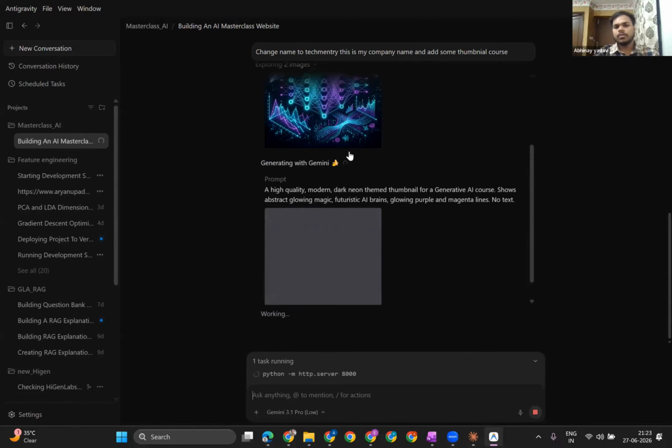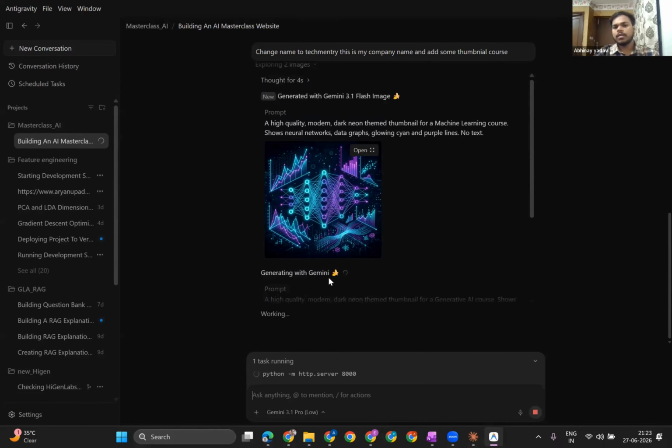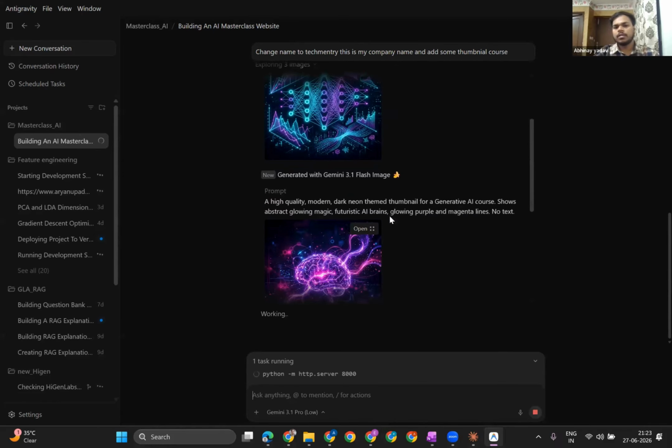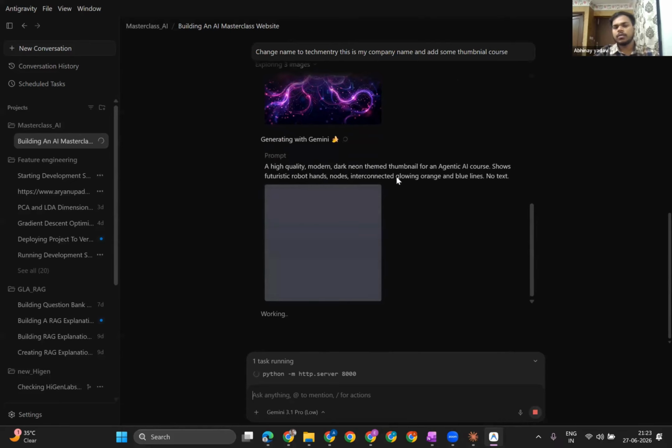So what it is doing is generating images with the help of Gemini. It is going to generate these kinds of images as thumbnails. Maybe you would do all these things manually, but you don't need to worry about them.